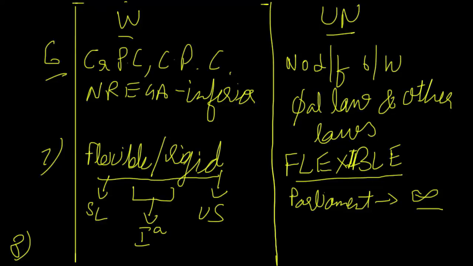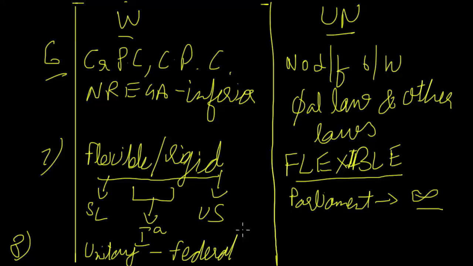This difference is that it's unitary or federal, like flexible, rigid. Now a written constitution is either unitary or federal. What is the Indian constitution? The Indian constitution is a federal constitution. What is the difference between the two? Unitary is one where all the power is with one unit, at the center.